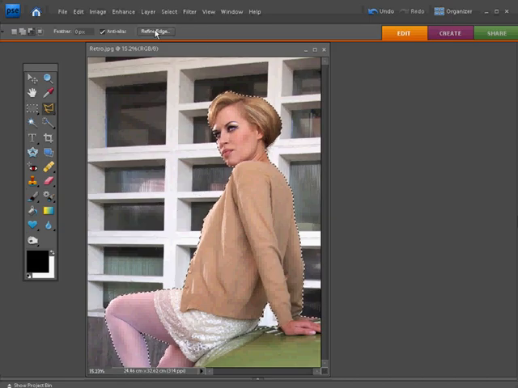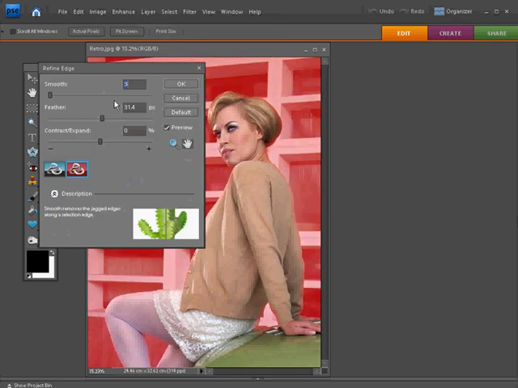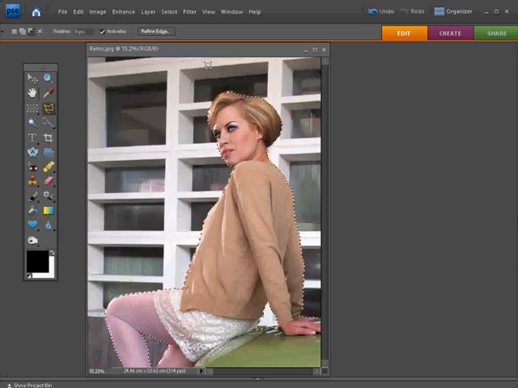Before we do so though, I'm just going to refine the selection a little bit, just by pressing the Refine Edge button up here in the options bar. And what we're going to do is take that smoothness down to 0, and I'm going to set a feather radius of 0.5 pixel. Once you've done that, just hit OK, and that, along with the anti-alias option up there, just gives us a slightly more soft and photorealistic edge between those two areas.